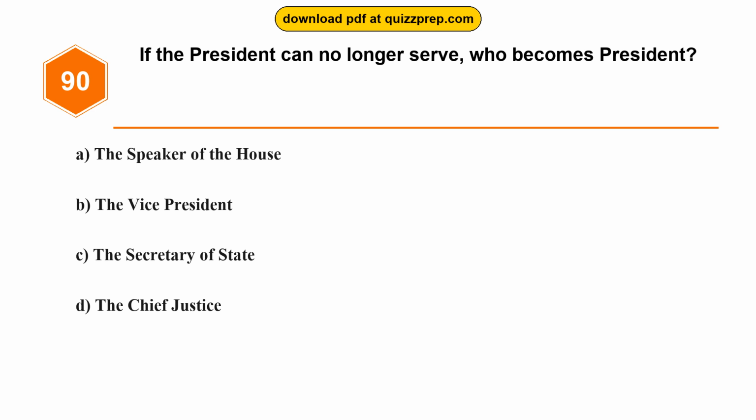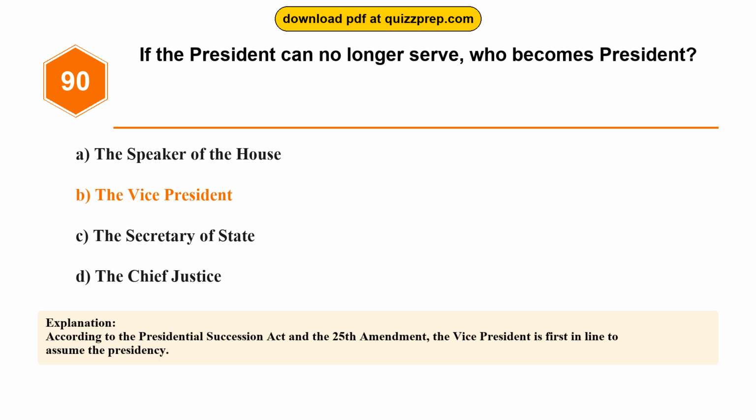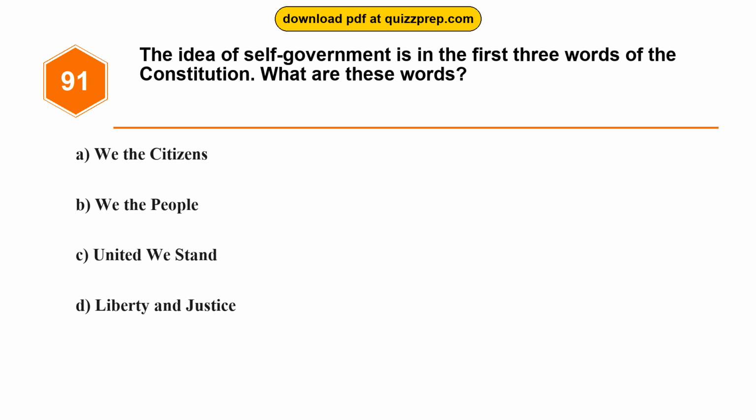Option A. The Speaker of the House. Option B. The Vice President. Option C. The Secretary of State. Option D. The Chief Justice. The correct answer is option B. The Vice President. According to the Presidential Succession Act and the 25th Amendment, the Vice President is first in line to assume the presidency.